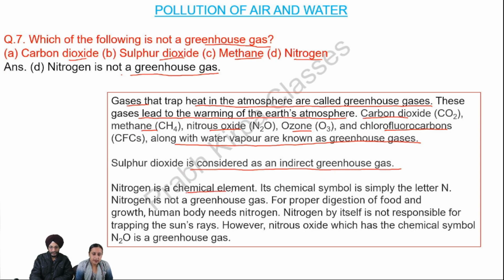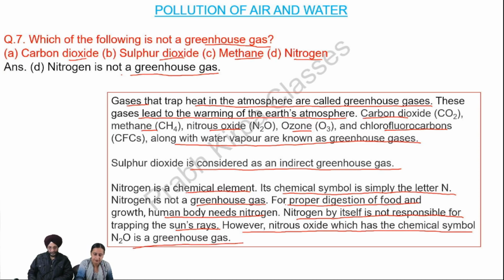Nitrogen is a chemical element. Its chemical symbol is simply the letter N. Nitrogen is not a greenhouse gas. For proper digestion of food and growth, the human body needs nitrogen. Nitrogen by itself is not responsible for trapping the sun's rays. However, nitrous oxide, which has the chemical symbol N2O, is a greenhouse gas.